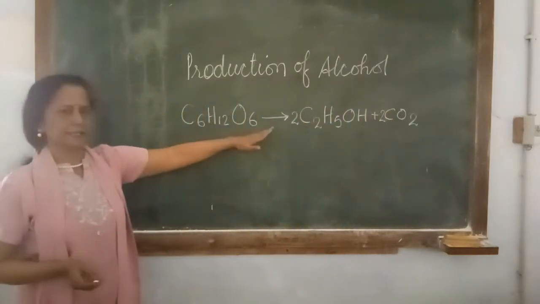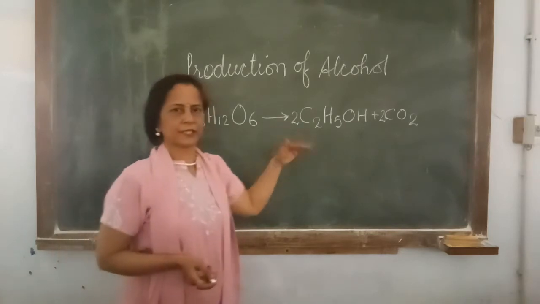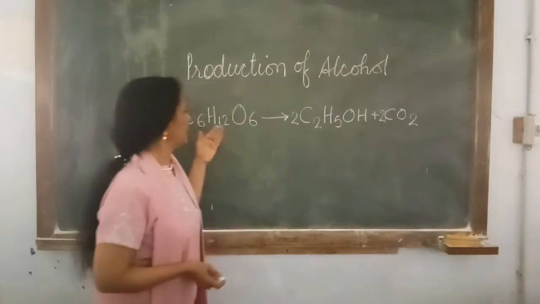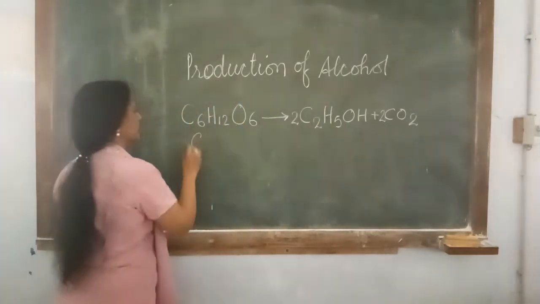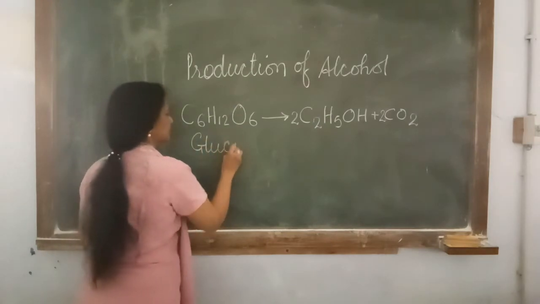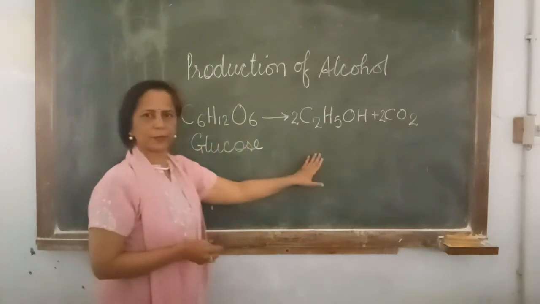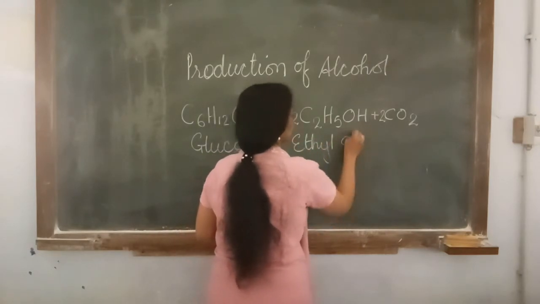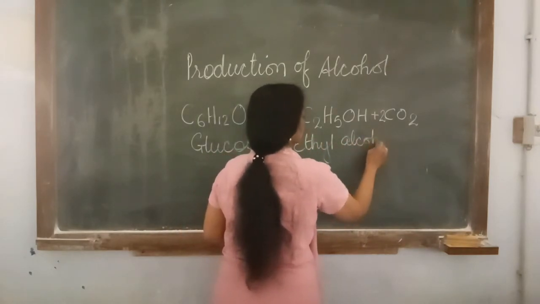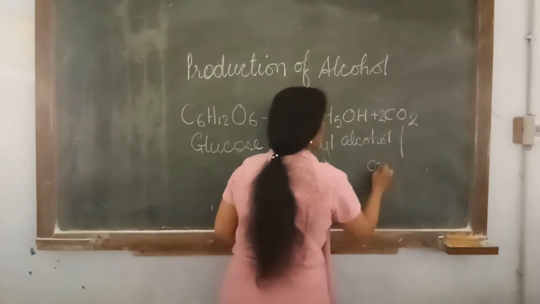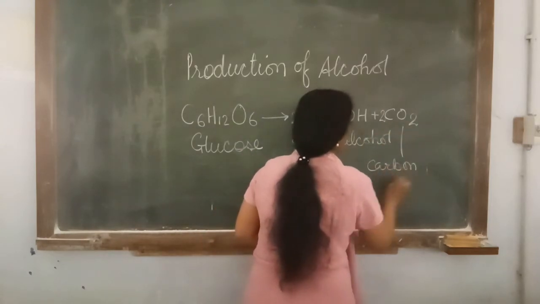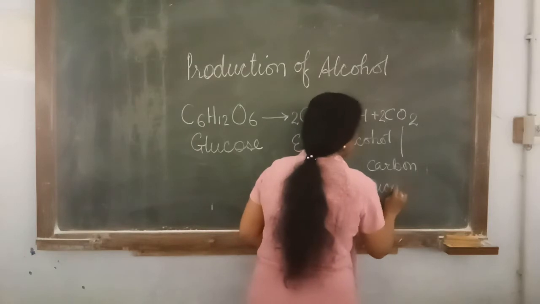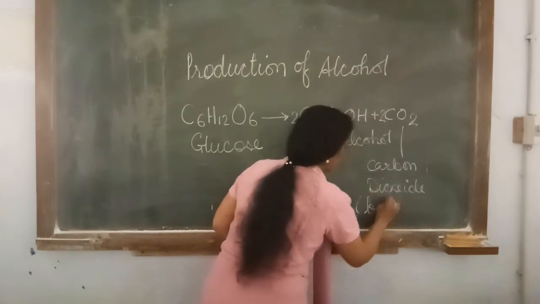So this is the exact reaction which happens during the production of alcohol. From the sugar, here we have taken sugar glucose, there will be production of ethyl alcohol and carbon dioxide. Now, carbon dioxide is a gas and it is released in the form of bubbles.